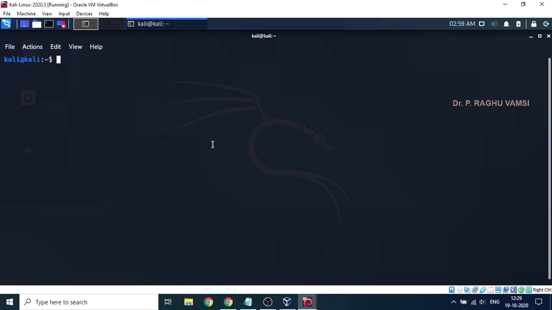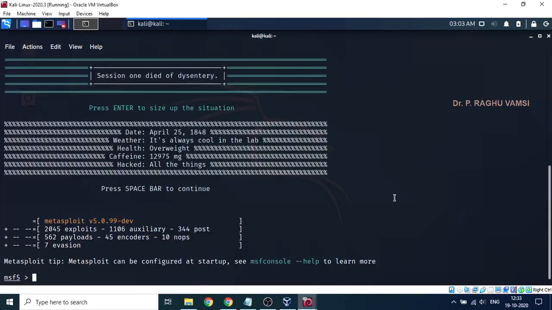We'll open the MSF console, the Metasploit framework console. The Metasploit framework console is to be opened with the root privileges: sudo msfconsole. Whenever it is opened with the root privileges, it has access to all the features such as packet capturing, sniffing, etc. So for that purpose, we are supposed to open the MSF console with the root privileges.